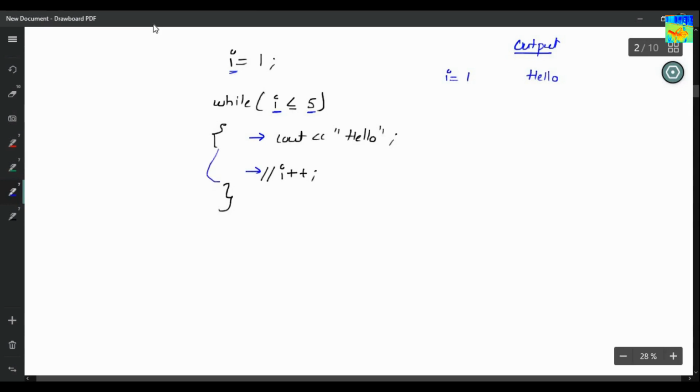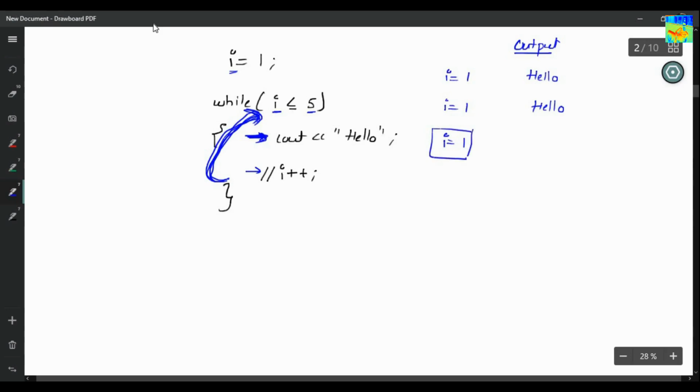Now from this bracket, I will check the condition again. So the value of I is again 1. So 1 is less than or equals to 5. Yes, the condition is true. Print hello. Again, the condition is true. Print hello. Again, the condition is true. Print hello. So I will always be 1.